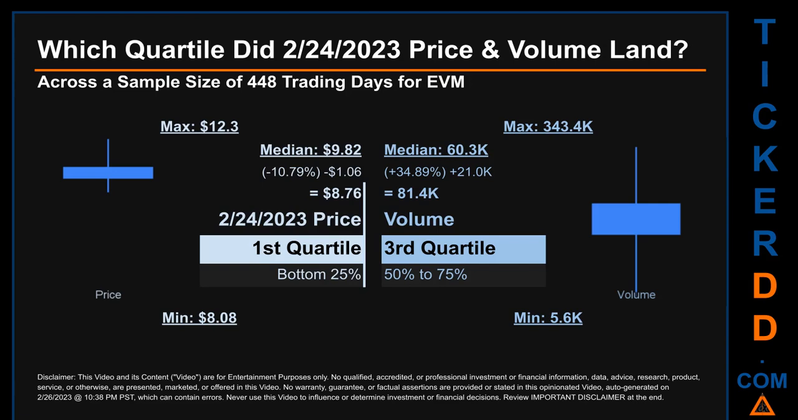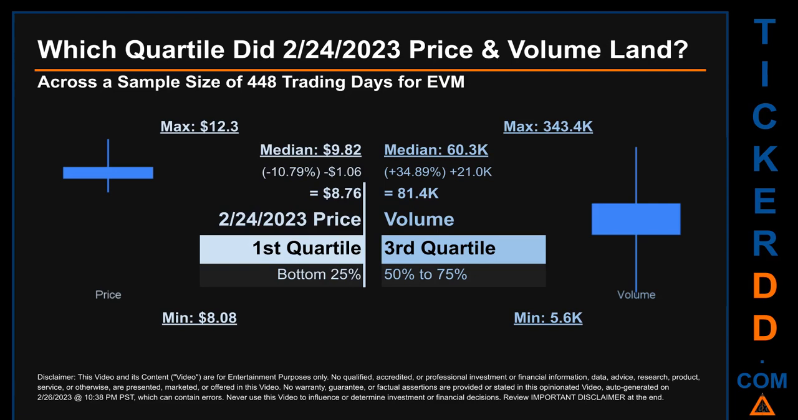Which quartile did February 24, 2023 price and volume land? Across a sample size of 448 trading days, the maximum end-of-day price for EVM was $12.30 while the minimum was $8.08. Within that price range, February 24, 2023 price, of $8.76, landed within the first quartile, meaning it was within the bottom 25% of all sampled end-of-day prices. The day's volume landed within the third quartile, that is within the 50% to 75% range of all sampled daily volume, which saw a max daily volume of 343.4 thousand and a minimum of 5.6 thousand.